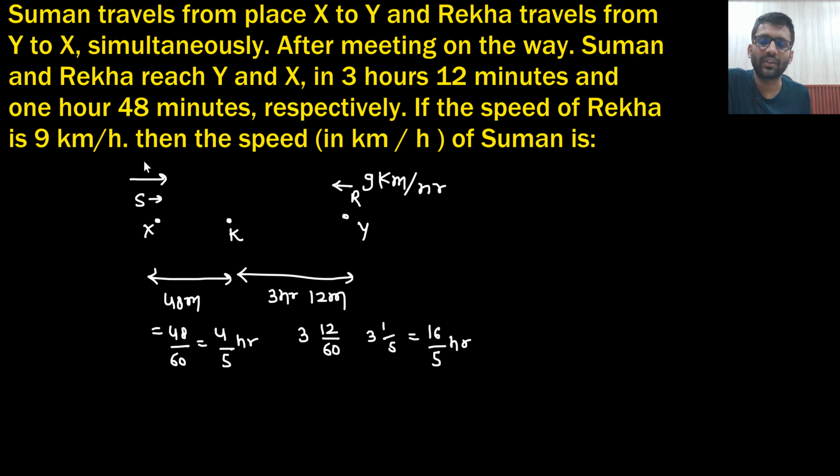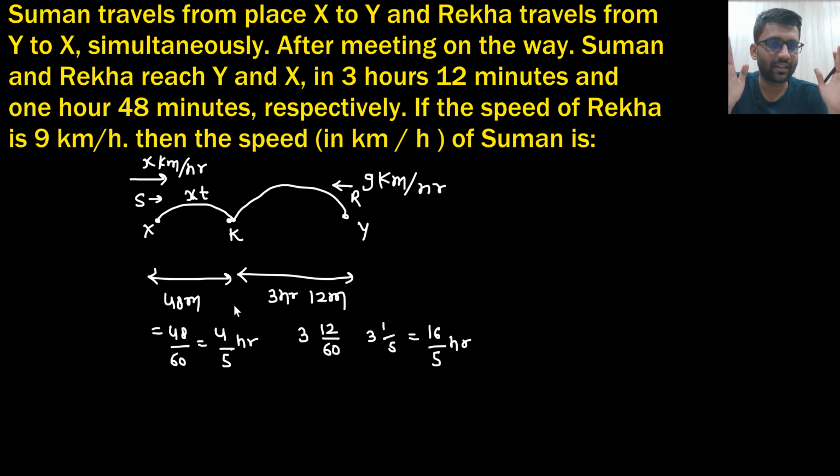Let's say Suman was going with x km per hour. So in time t, Suman must have covered the distance x into t, right? And in time t, Rekha must have covered a distance too, because they meet at this point after time t only. Let's say I start from my place at 9 a.m. and you start from your place at 9 a.m. We both start together and meet at 9:30. That means we both met after 30 minutes, so the time t will be the same.